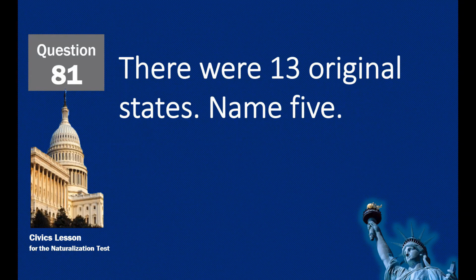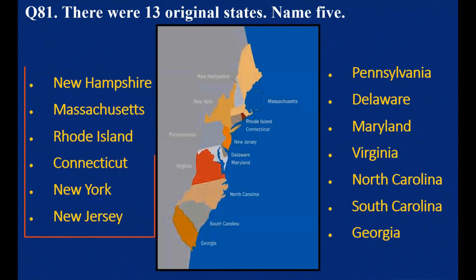There were 13 original states. Name 5. New Hampshire, Massachusetts, Rhode Island, Connecticut, New York.